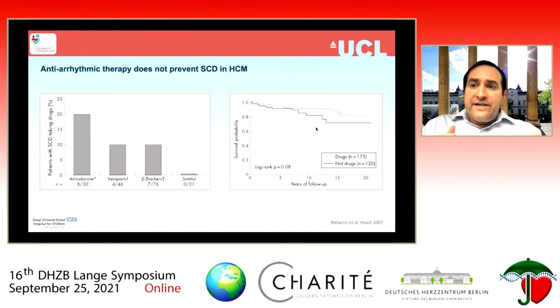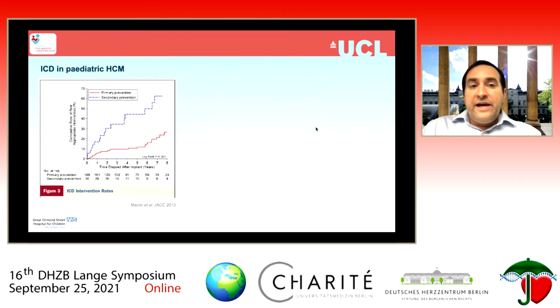Now, I think there's evidence to suggest that in most cases, antiarrhythmic therapy does not prevent sudden cardiac death in hypertrophic cardiomyopathy. So really we're left with the ICD as the main tool we have to prevent sudden cardiac death. Implantation of an ICD for secondary prevention, in individuals who've already had a cardiac arrest or sustained ventricular arrhythmias, is a recognized class 1 indication in all age groups.